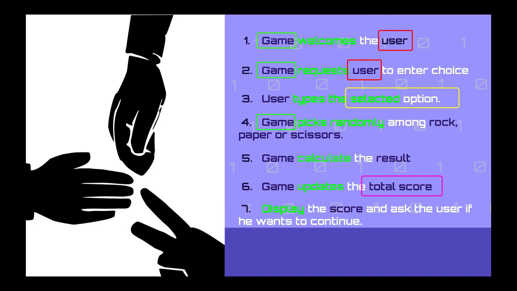Notice in our use case, I also mentioned actions like welcome the user or request the user to enter an option or pick something randomly or calculate the result and also display the score. These are all operations for which we will need to provide the code. So, initially our program will have 5 classes.